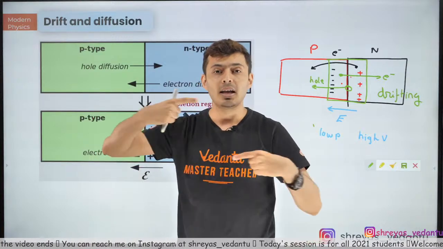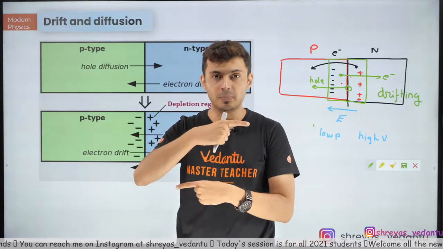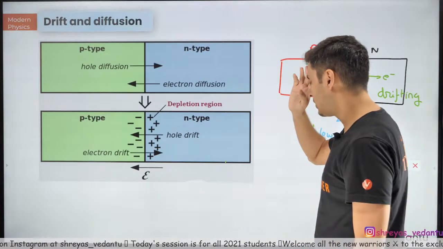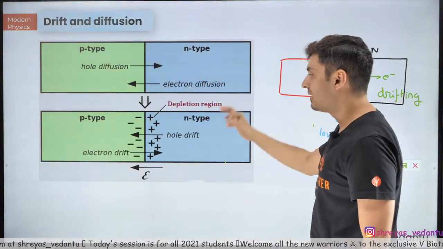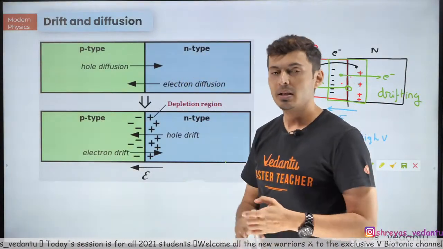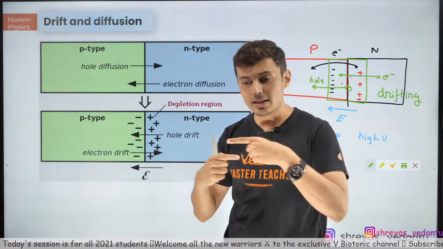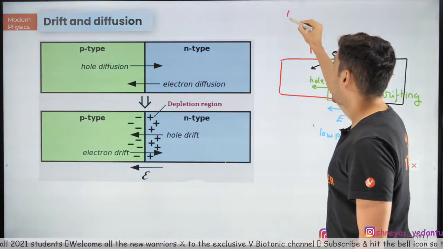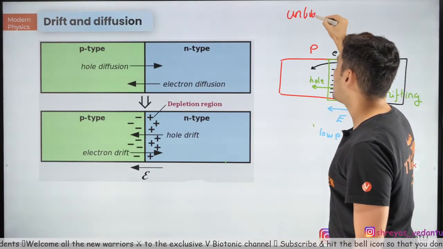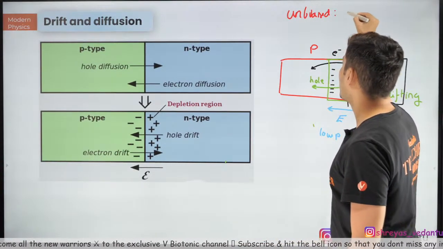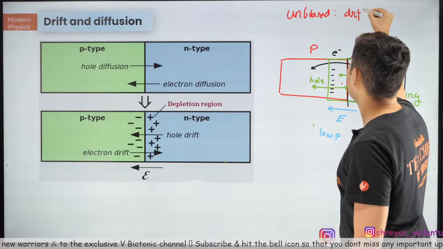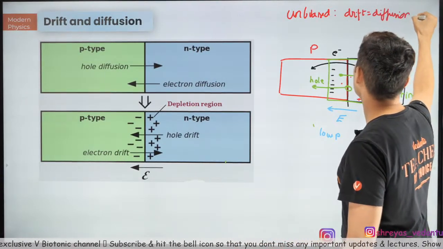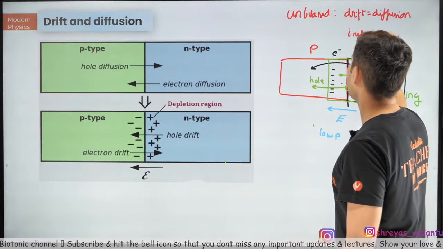The diffusion current and the drift current both are equal. They cancel each other. In an unbiased junction, the drift is equal to the diffusion, so the net current is 0.